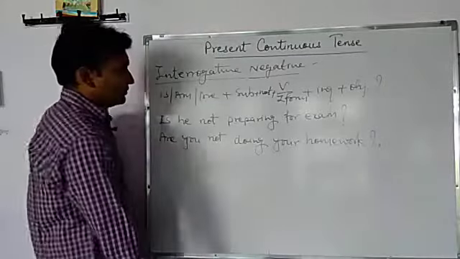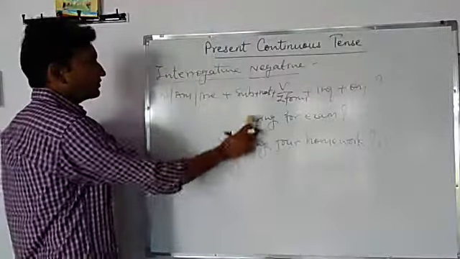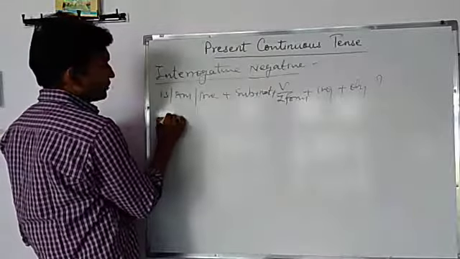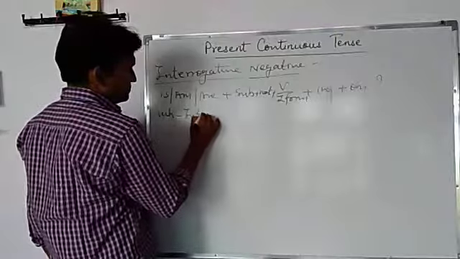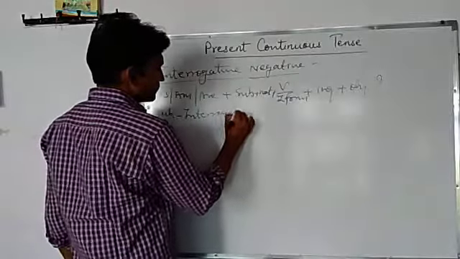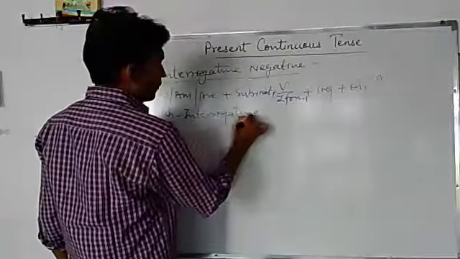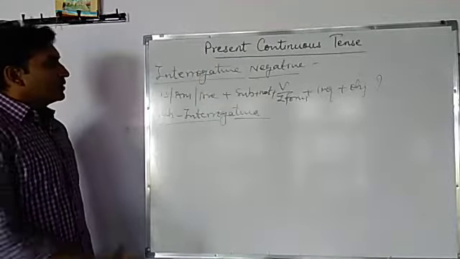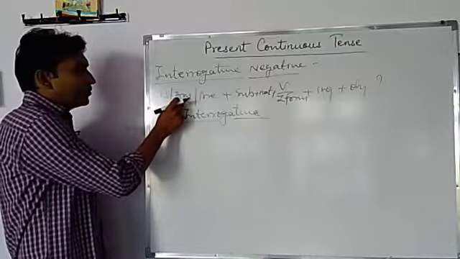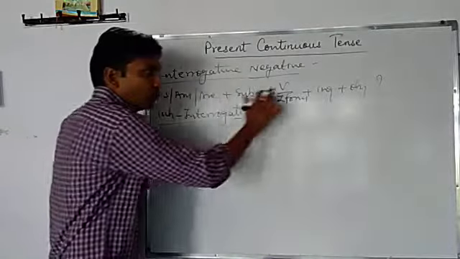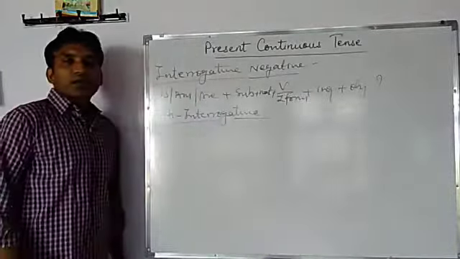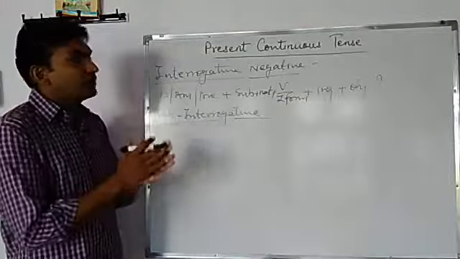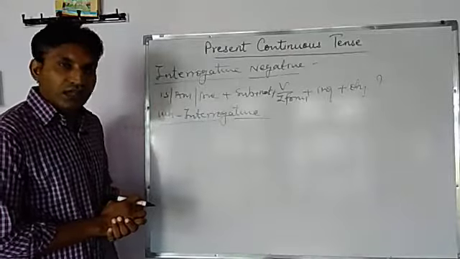Okay? One more. Now next one is WH interrogative. WH interrogative sentence. So, if we place WH word before the helping verb, this formula becomes the formula for framing WH interrogative sentences of present continuous tense.